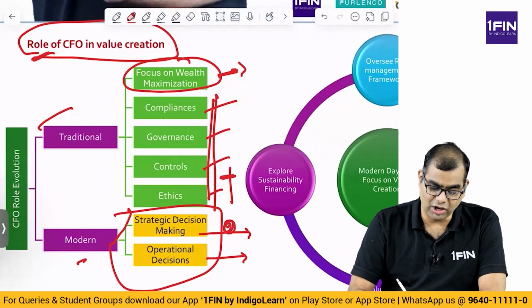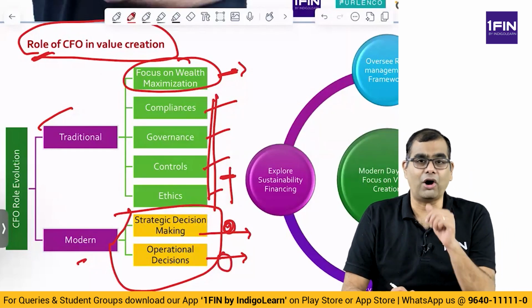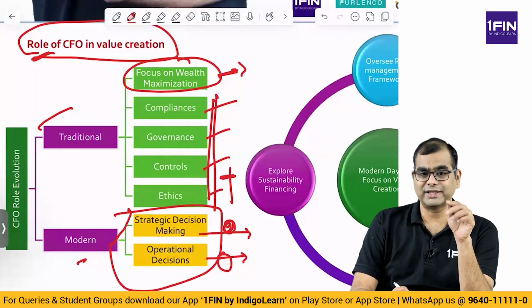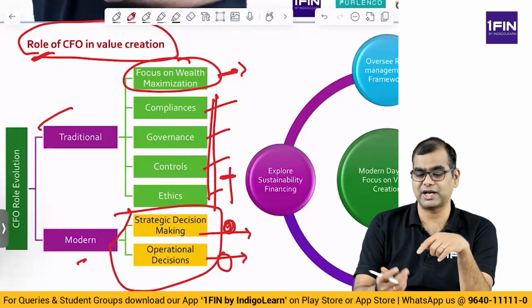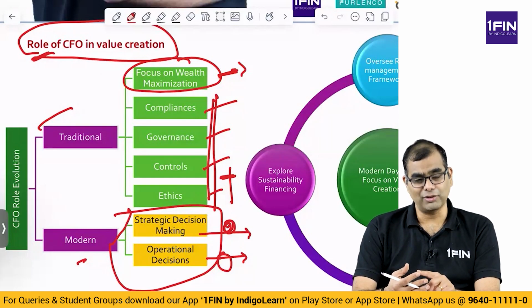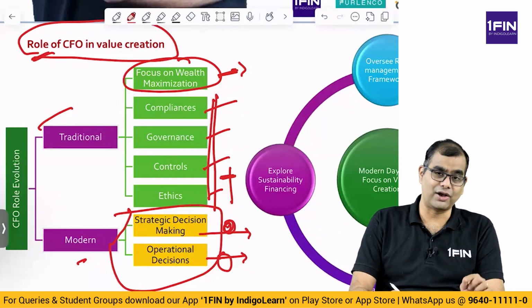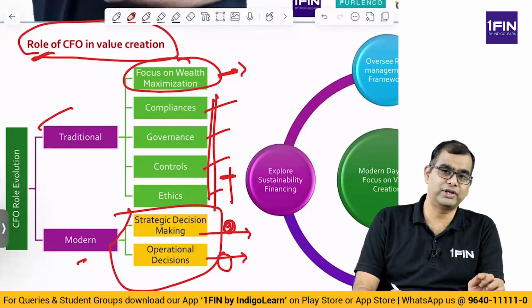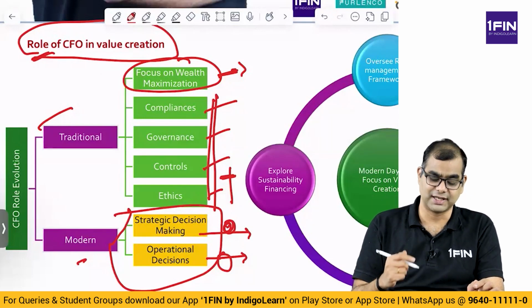Then on operational decisions, you are very closely involved with operating decisions. When I say operating decisions, not necessarily accounting and finance, I am referring to operating decisions like your supply chain management, your procurement, then your IT infrastructure, your marketing related stuff, and your production related stuff. So you are very closely involved with non-financial or non-accounting related activities, but these are operating activities, very essential for business.